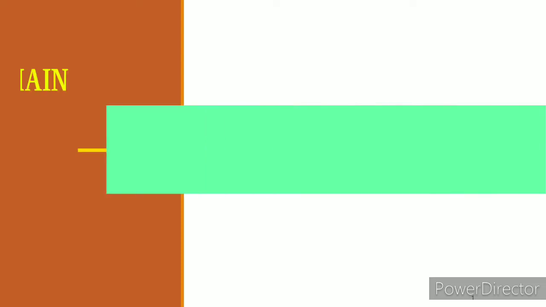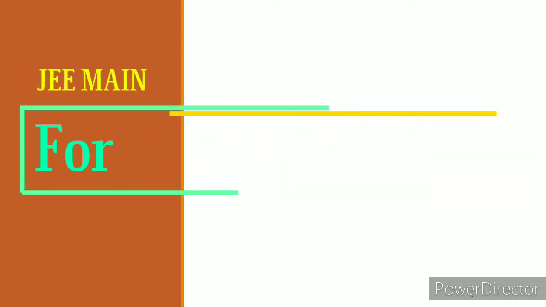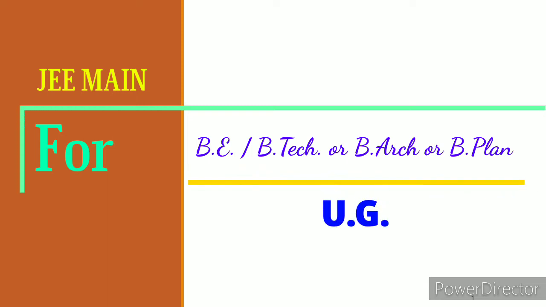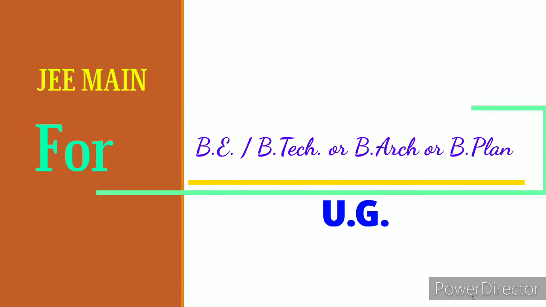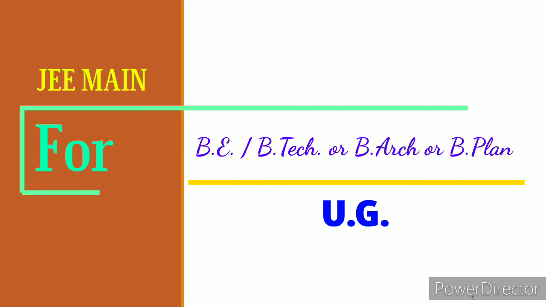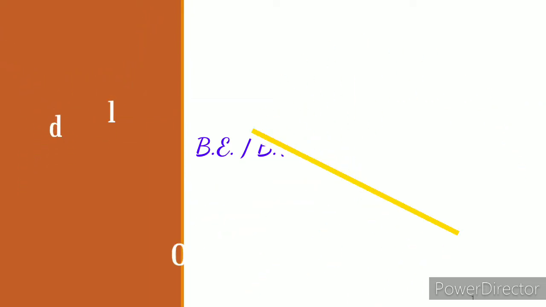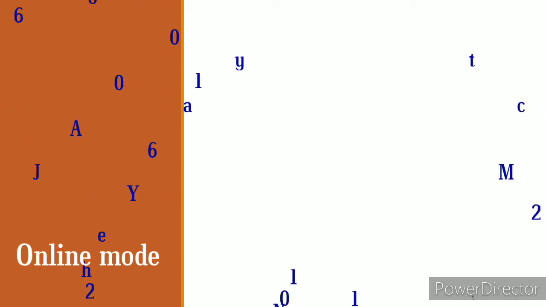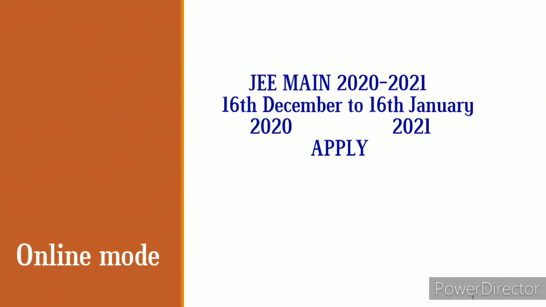The JEE Main Exam is the national level examination which will be organized to provide admissions in undergraduate engineering and architecture courses provided by NITs, IITs and IIITs. The exam will be conducted for BE or BTech students, B architecture students and B planning students. It will be conducted through online mode. So through this video, I provide the detailed information about JEE Main Exam 2021 and exam pattern also.